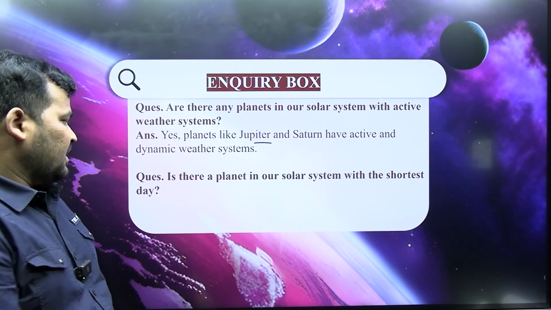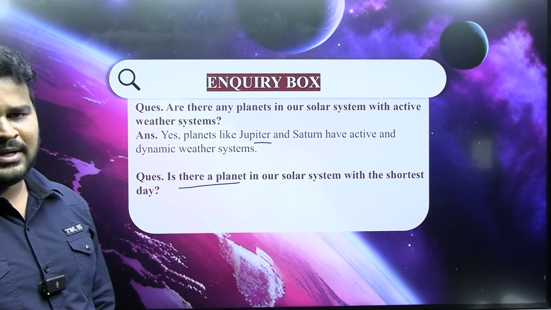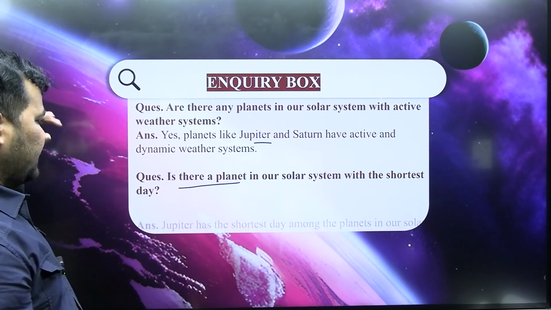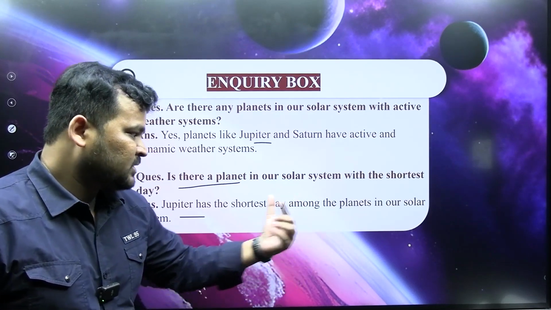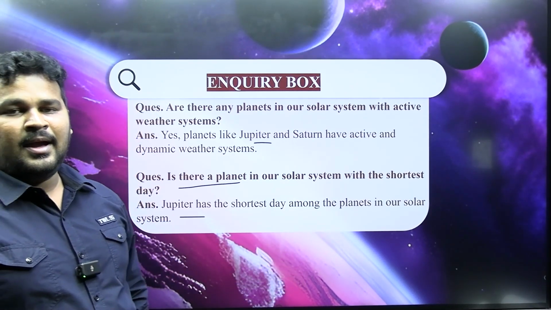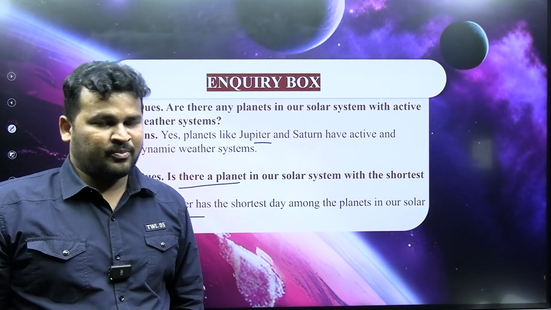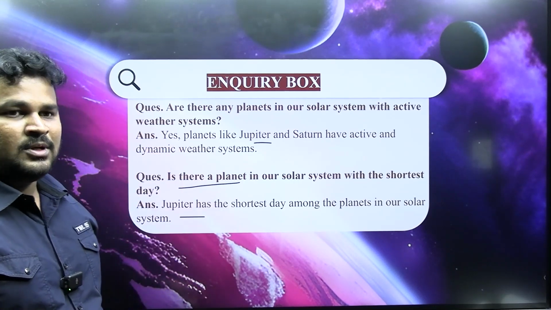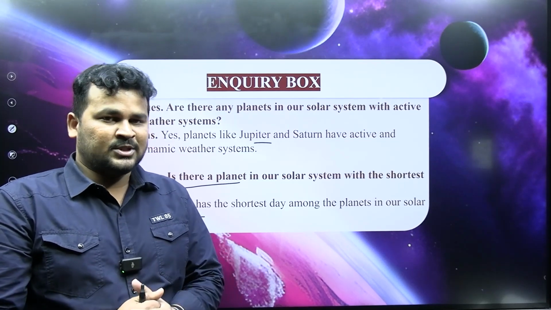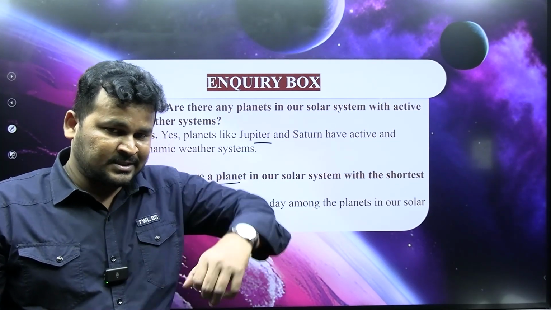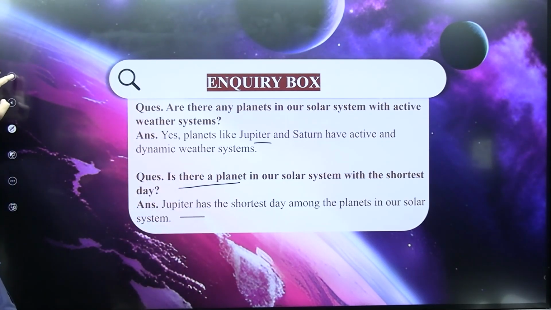Next, is there a planet in our solar system with the shortest day? Definitely, like Jupiter, as I said. Jupiter has the shortest day among the planets in our solar system. It takes around 9 hours 54 minutes to complete the rotation. So it is the shortest one. Even though Jupiter is the biggest in terms of size, it has a shorter time period to rotate around itself. So finally the answer is Jupiter.